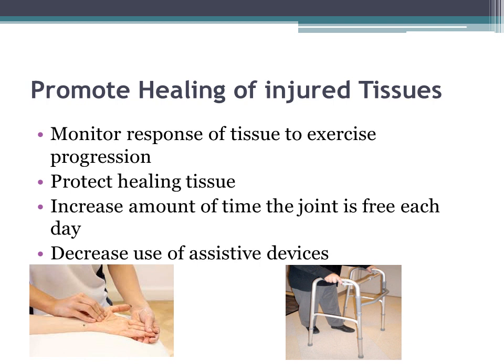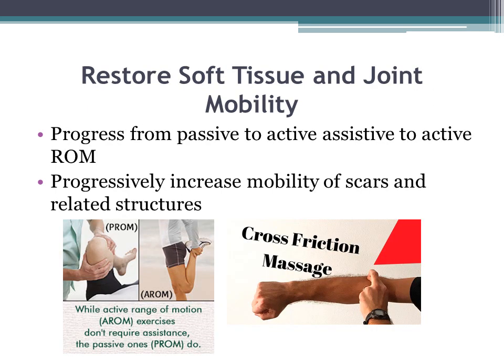Protect healing tissues, increase the amount of time the joint is free each day, decrease use of assistive devices. In order to restore soft tissue and joint mobility, progress from passive to active assisted to active ROMs. If activity is kept within a safe intensity and frequency, symptoms of pain and swelling progressively decrease each day. Initially, use isolated single plane motions. Concentric exercises use combined motions or diagonal patterns to facilitate contraction of desired muscles.